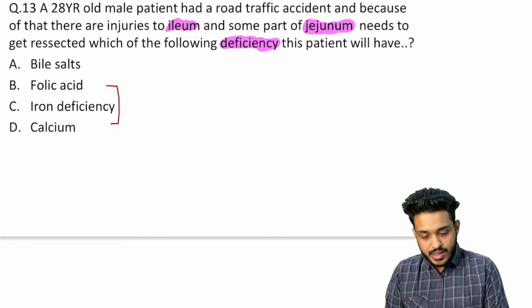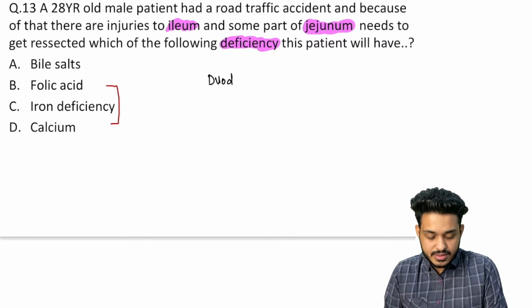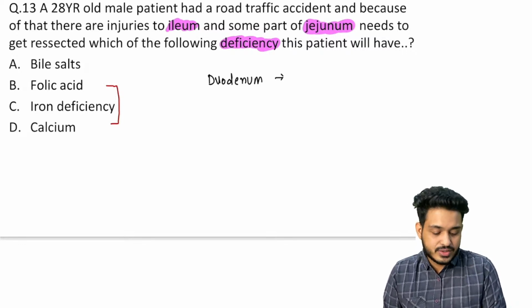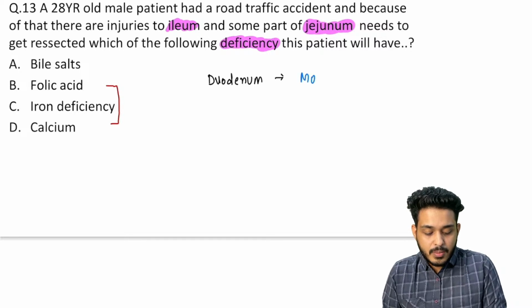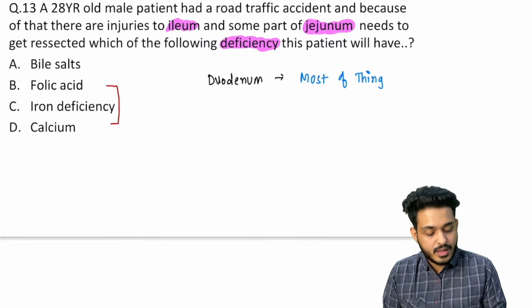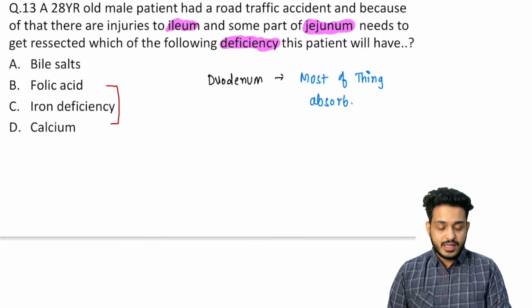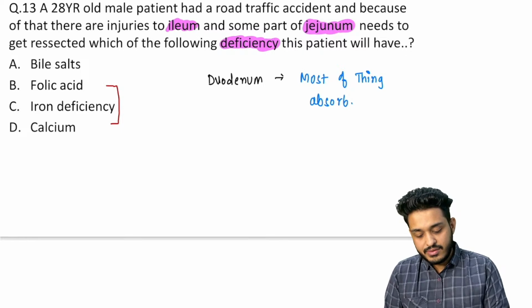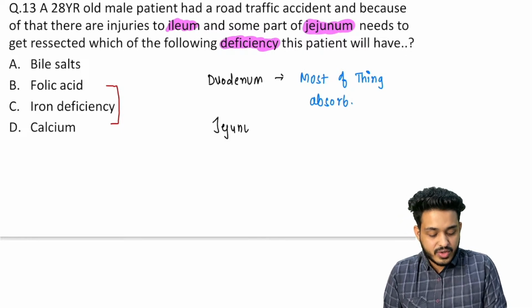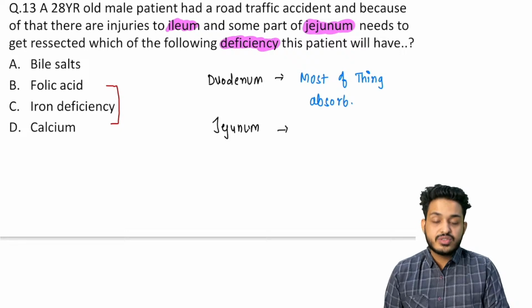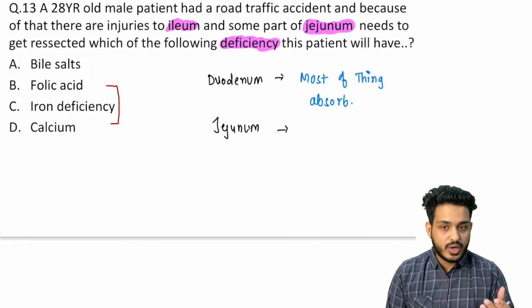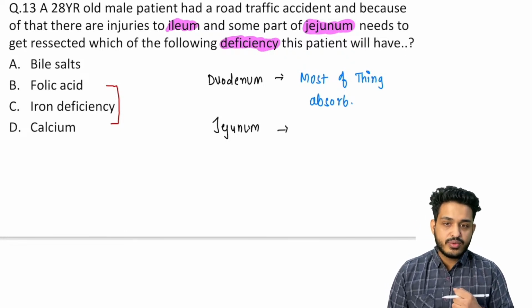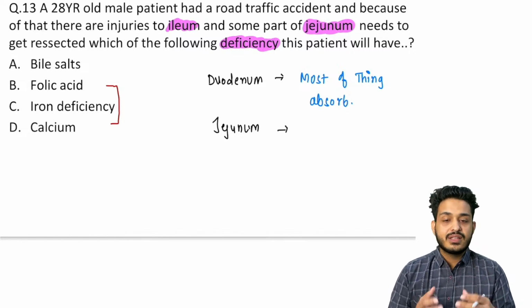Remember the duodenum. Let me write it down for the duodenum first. Duodenum is responsible for most of the things getting reabsorbed here. After the duodenum, there will be jejunum. This was your exam question, a previous year question. Jejunum is going to absorb a lot of water. It is majorly concerned with the absorption of water. How much water is it going to absorb?